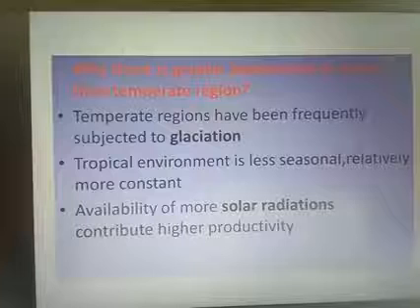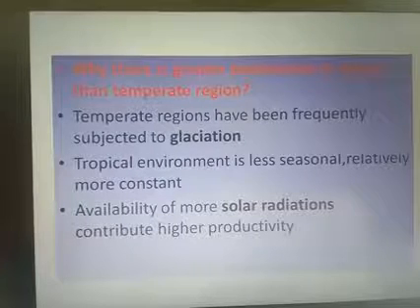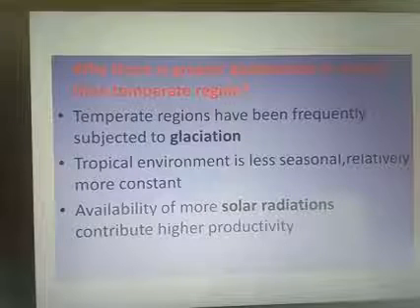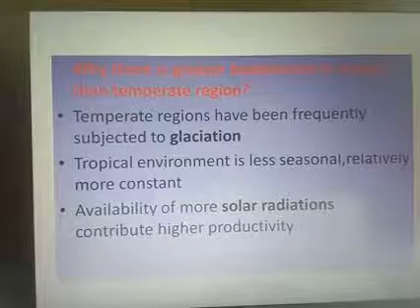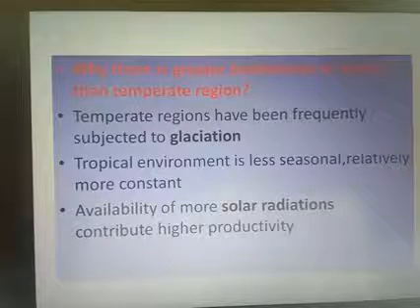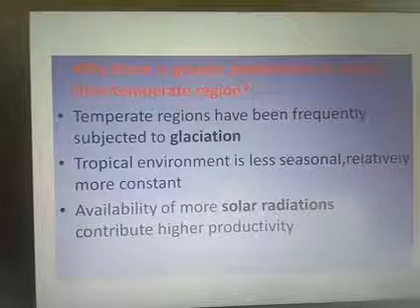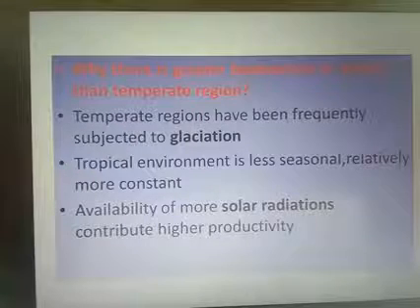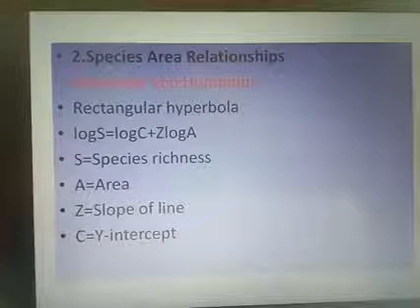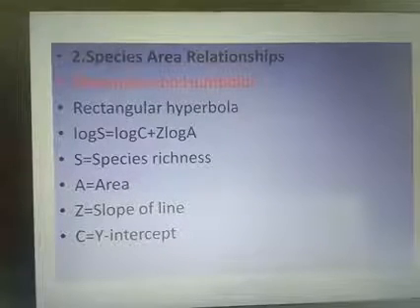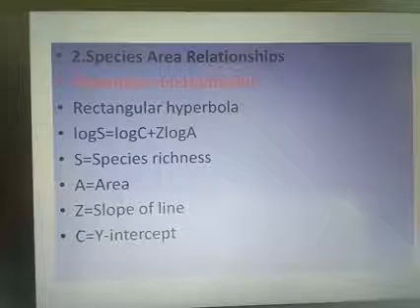Next is the why question: why is there greater biodiversity in the tropics than in the temperate region? Here is the answer. Temperate regions have been frequently subjected to glaciation. Tropical environment is less seasonal, relatively more constant, and has availability of solar radiation, which contributes to higher productivity. Then the second factor which determines the patterns of biodiversity is the species area relationship.